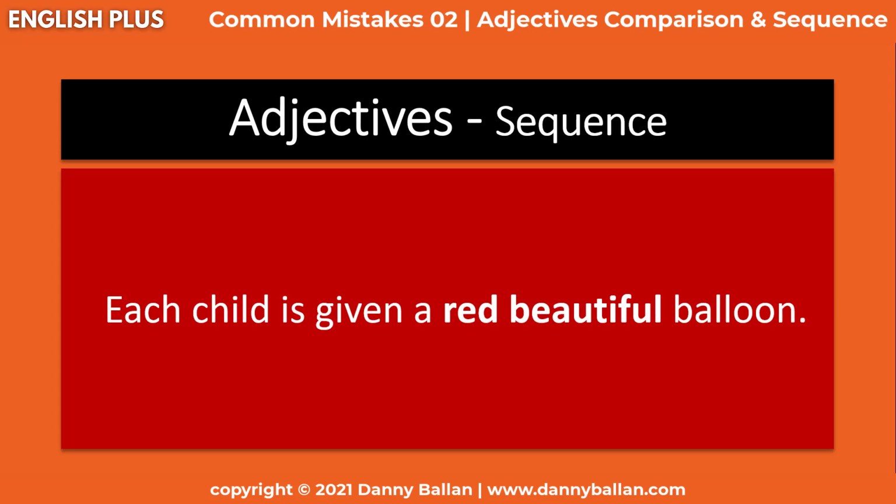And another example before we move back to this sentence I gave you, a wonderful Italian pizza. Now, here, when we say Italian pizza, Italian is not my opinion. Italian is the fact. It is Italian. It comes from Italy, or the person who made it is Italian, or they made it in an Italian style, etc. That is a fact. But what is the opinion here is wonderful. So we can't say Italian wonderful pizza.